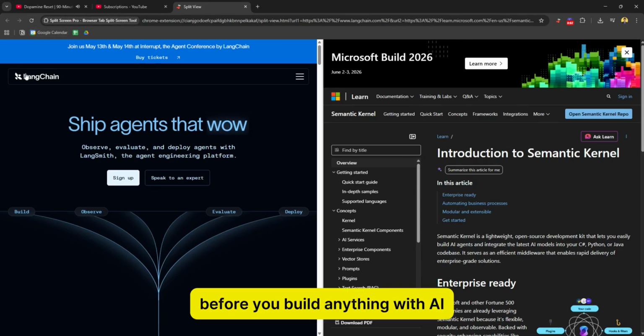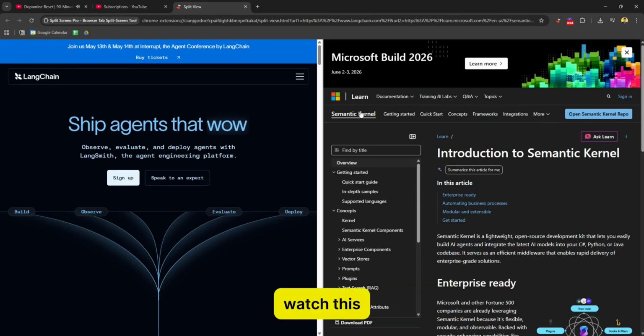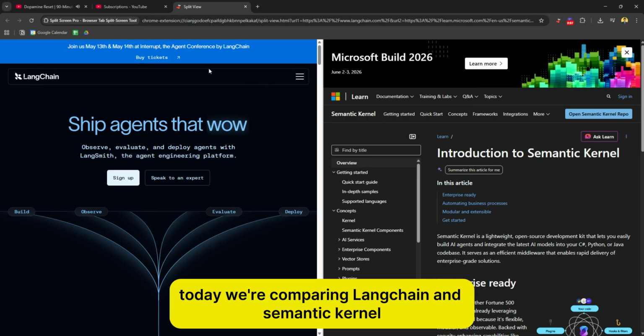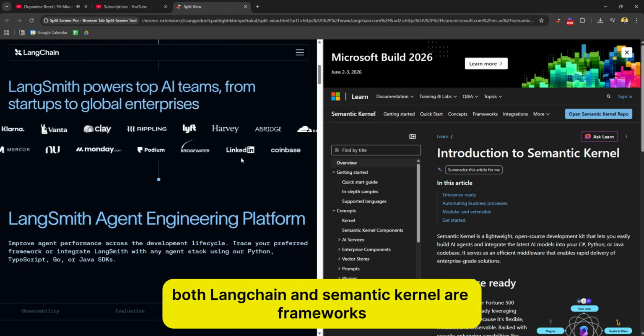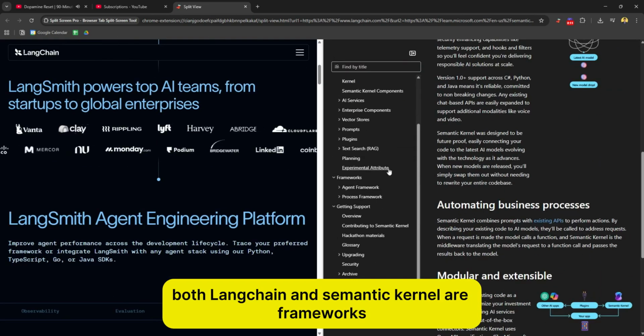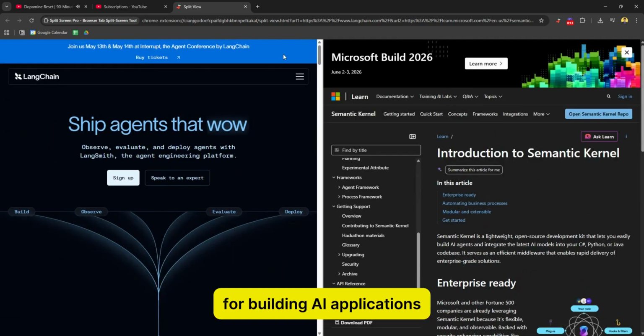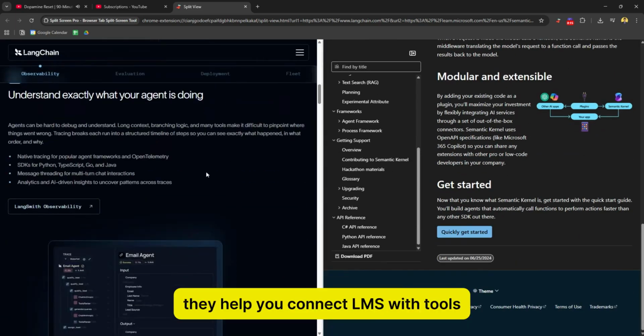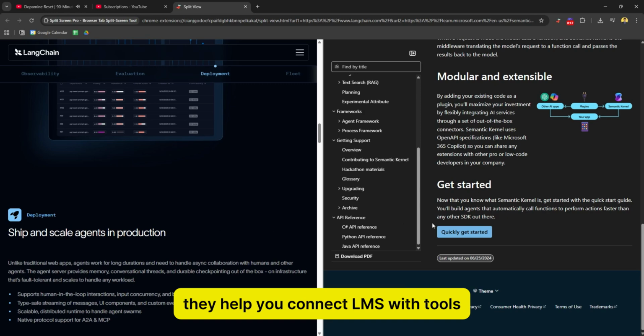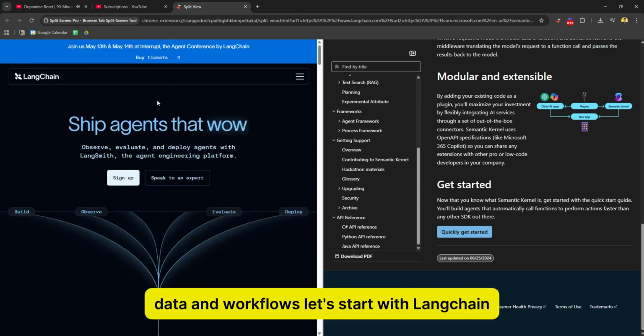Before you build anything with AI, watch this. Today we're comparing LangChain and Semantic Kernel. Both LangChain and Semantic Kernel are frameworks for building AI applications. They help you connect LLMs with tools, data, and workflows.